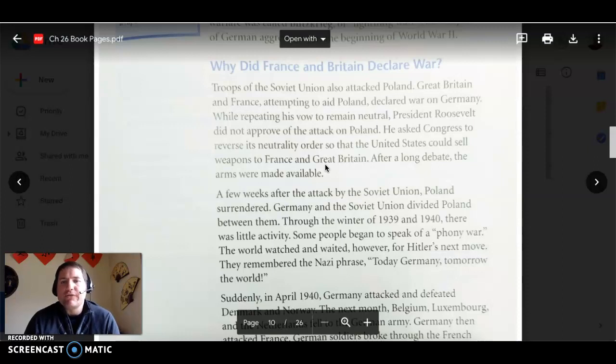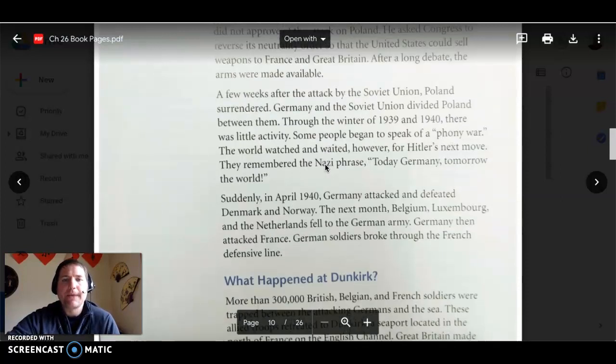While repeating his vow to remain neutral, President Roosevelt did not approve of the attack on Poland. He asked Congress to reverse its neutrality order so that the United States could sell weapons to France and Great Britain. After a long debate, the arms were made available. So, America's still not in the war yet, but we are selling stuff to our future allies, even though they weren't officially our allies yet, but those are France and Great Britain. Okay, so we're selling stuff to those guys so they can fight Germany. So in many ways, we've already taken a side, right? We're just not fighting for one side.